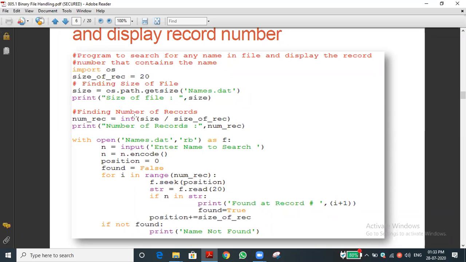Let me come to this program. So it's printing the size of the file. Next you can see numrec is a variable equal to int of size divided by size of record. Suppose the size is 100 bytes, then 100 divided by size of record. What is size of record? 20, no? So 100 divided by 20, what is the output? 5. 5.0, yes, of course.